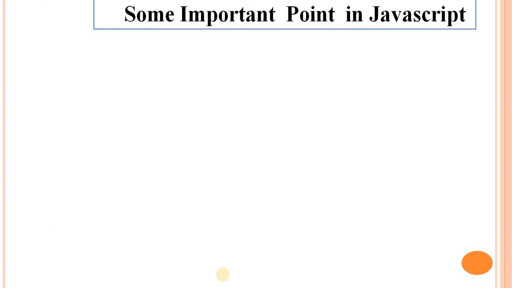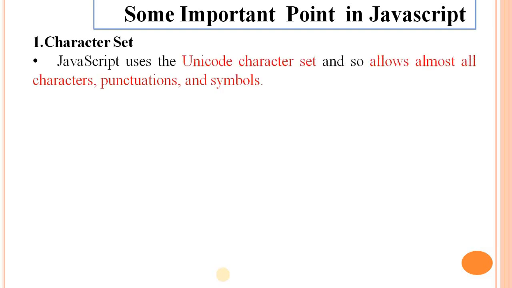Some important points in JavaScript. First point is character set. What is meant by character set? Character set means alphabets, digits and special symbols used to represent the data.